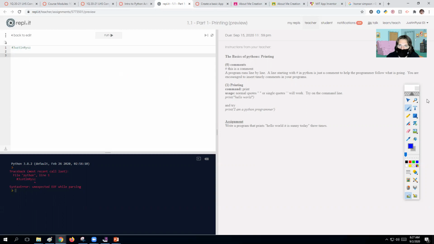The print command is used to show something in the display. So if I print, what we have to do is type it as a string. Now a string can use double quotations or single quotations. They mean the same thing. You just can't start with the single and end with the double, or vice versa. So I'm going to do print hello world, and if I run this command, we will see down here at the bottom we get a hello